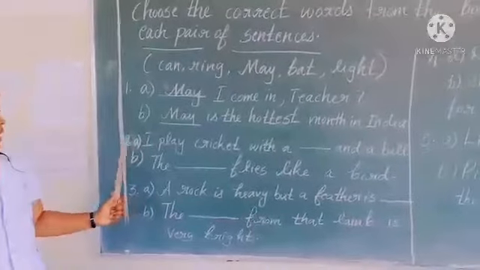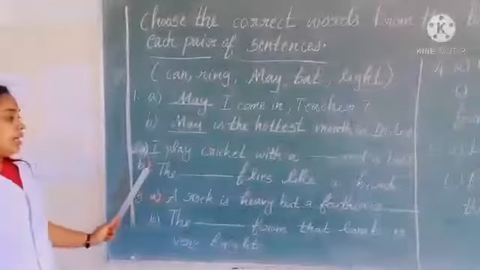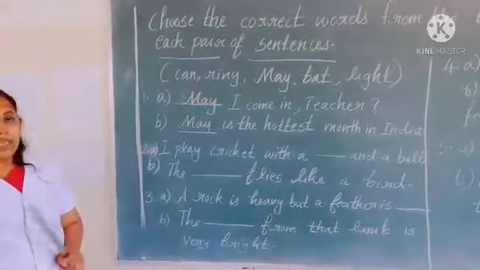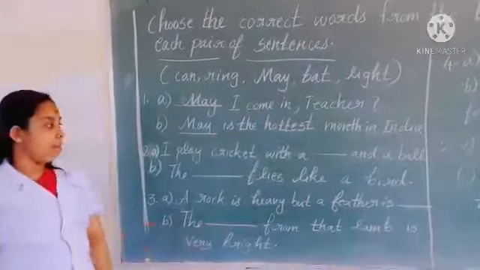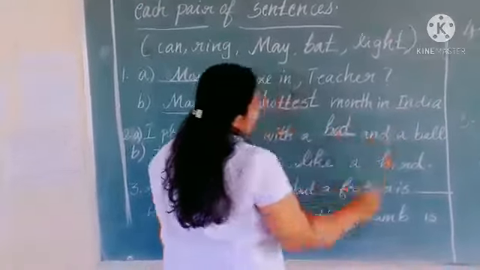Second sentence, I play cricket with a dash and a dash. The dash flies like a bird. So which word is suitable here? I play cricket with a bat and a ball.